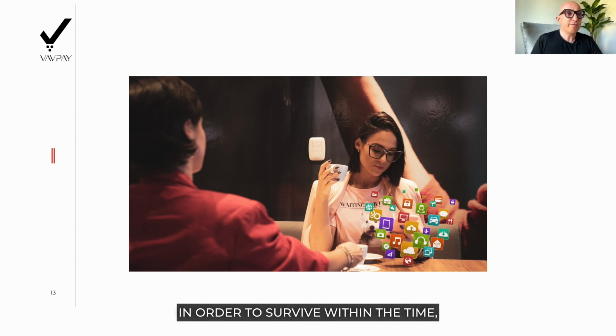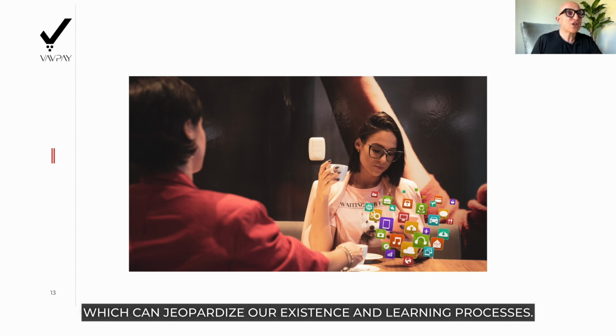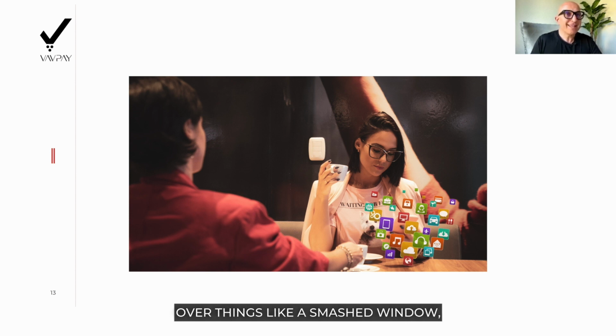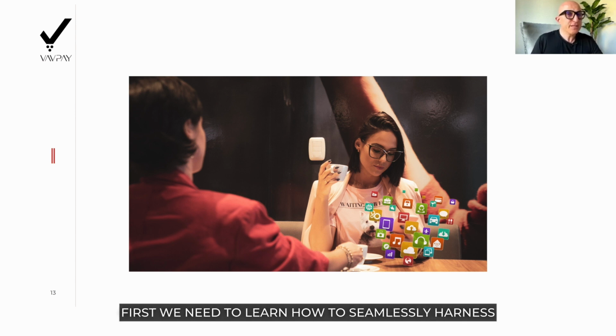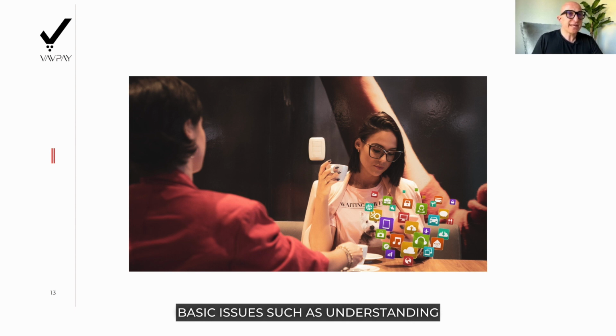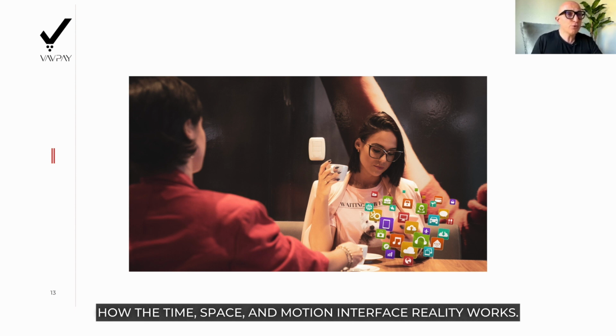In order to survive within the time, space and motion interface, our consciousness has created a safety valve whose objective is to eliminate errors which can jeopardize our existence and learning processes. Thus, before we are going to be able to take total control over things like a smashed window or jumping out of the window, first we need to learn how to seamlessly harness basic issues such as understanding how the time, space and motion interface reality works.